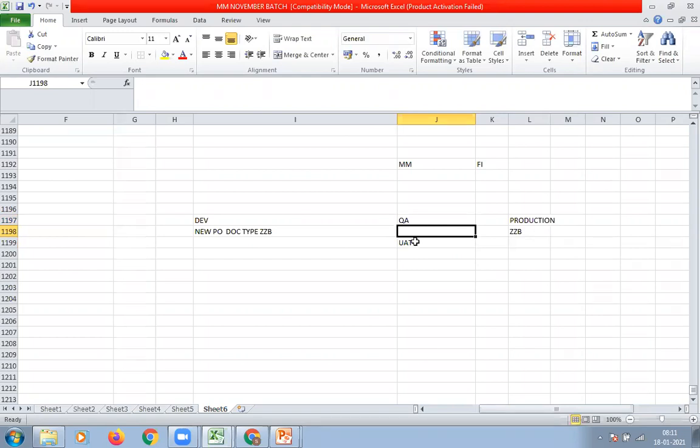After performing UAT, if our customer says yes, this is working fine, once we get approval from the customer, then only we move that new document type from the quality system to the production system. Production system is a live environment which our customer uses for their day-to-day activity. In the live environment, they can create a purchase order for their vendor using this new document type. That is nothing but the production environment. It's a live environment.